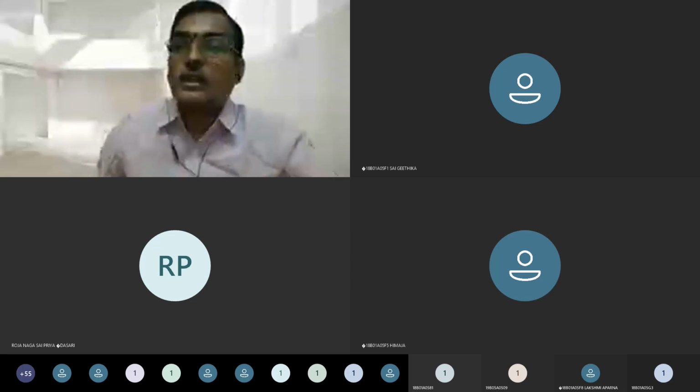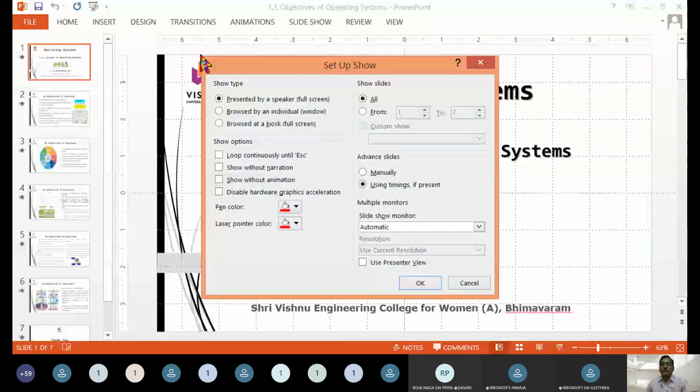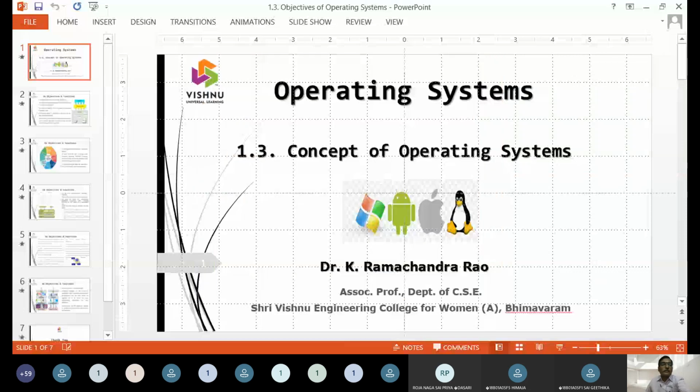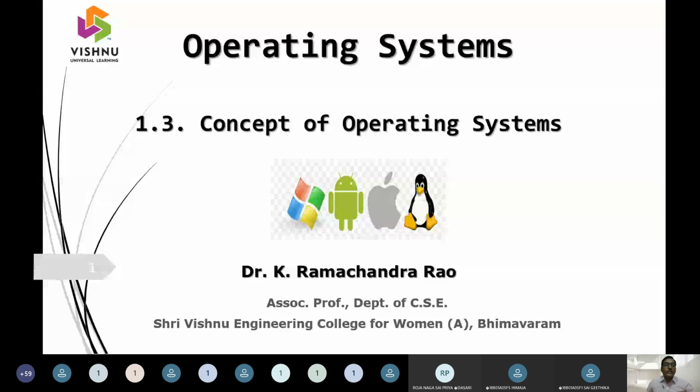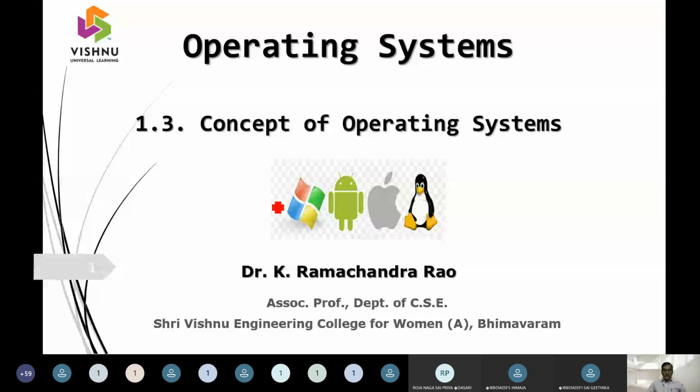So when coming to these objectives, the third thing is the concepts of an operating system.